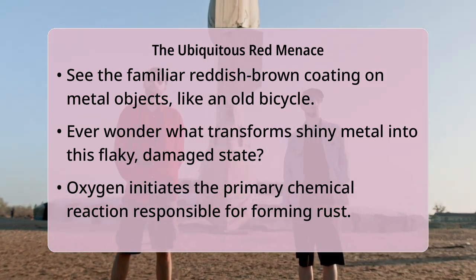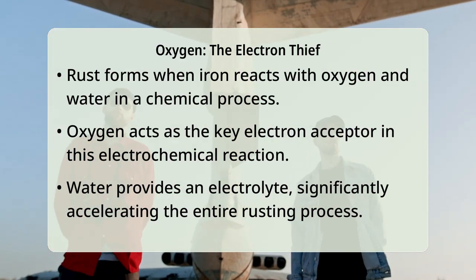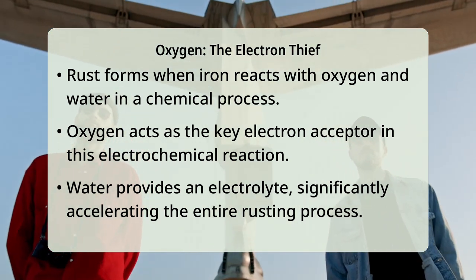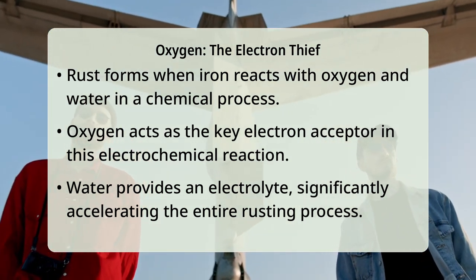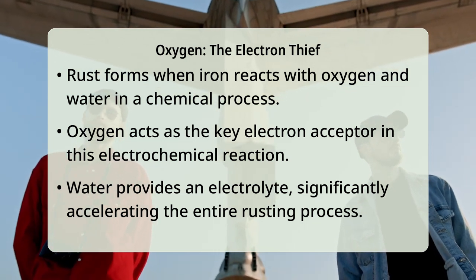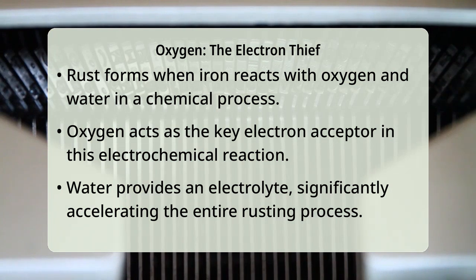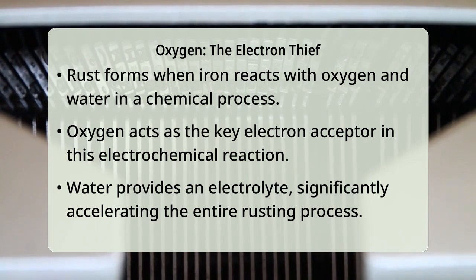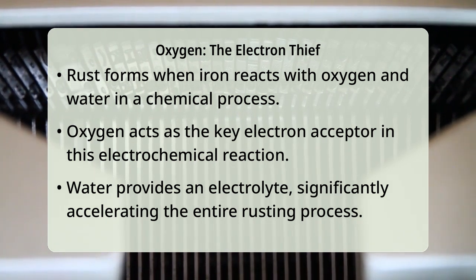At its heart, rust is iron oxide, a compound that forms when iron or alloys containing iron like steel react with oxygen and water. This is an electrochemical process, much like a tiny battery operating on the surface of the metal. During this process, atoms of iron lose electrons, becoming what we call oxidized. Oxygen atoms, acting as electron acceptors, gain these electrons, starting the formation of iron oxide. Water plays a crucial role too, not just as a reactant, but as an electrolyte that speeds up the movement of these electrons, significantly accelerating the entire process.